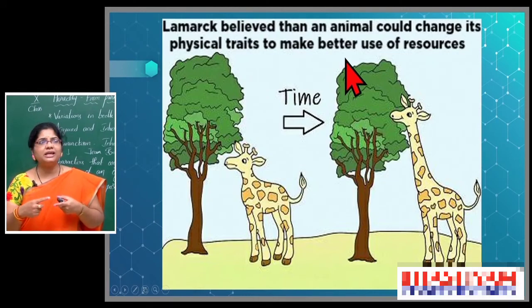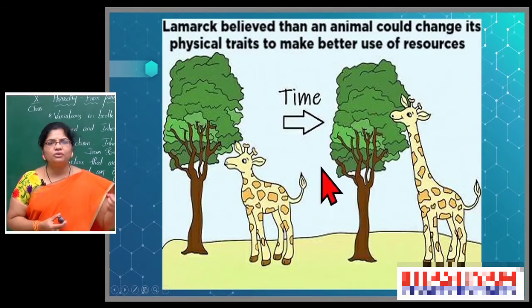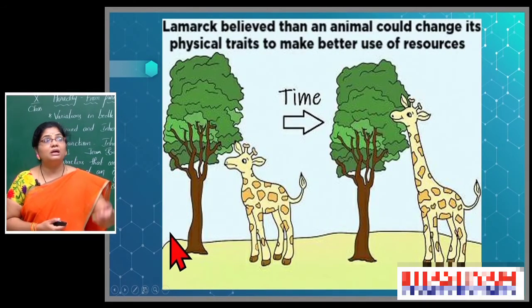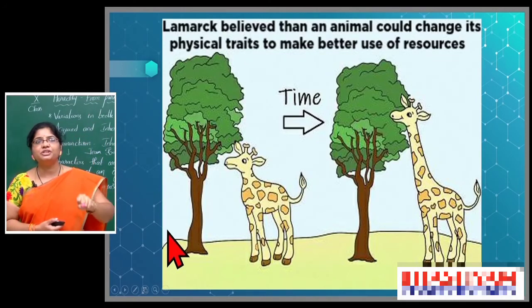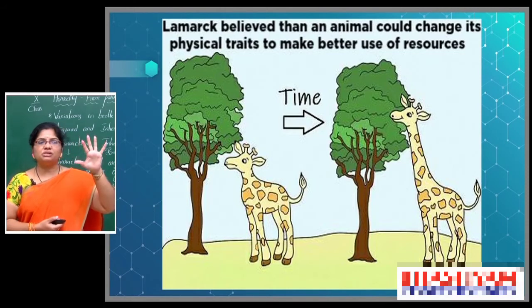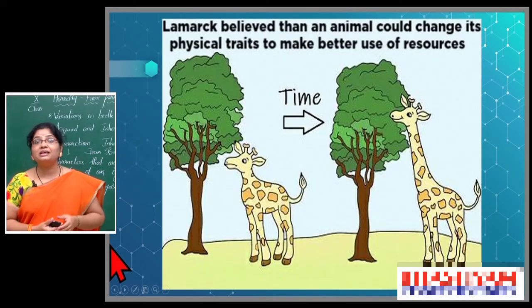So, naturally the neck is useful to capture the grass on the ground, but better use means it is able to capture the branches which are hanging from the trees. So, for better use, the physical factors may change, like that he said.